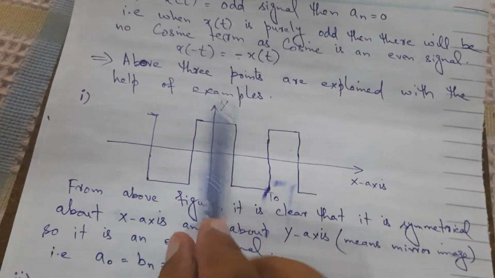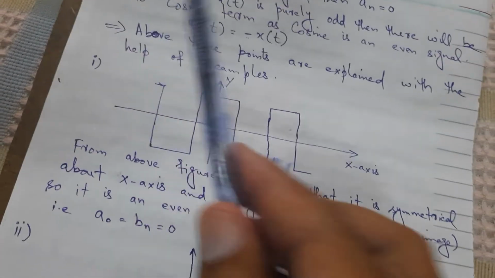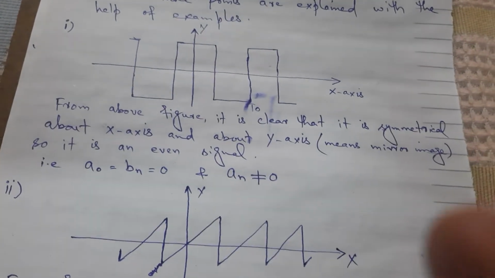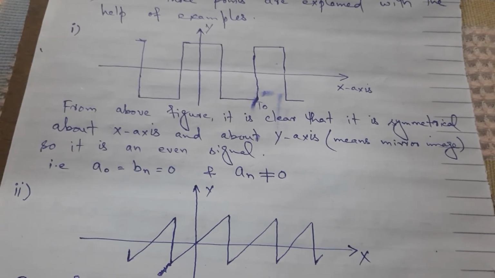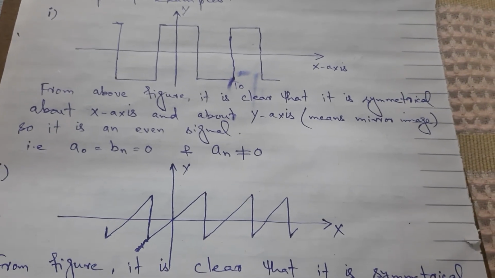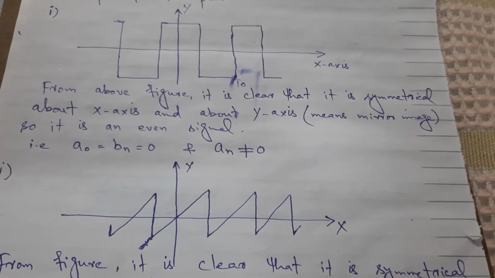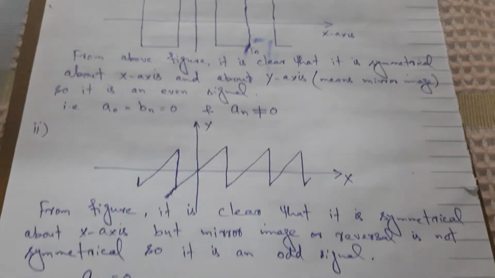If we fold this image around the y-axis, then we will get the same mirror image. So this is symmetrical about the x-axis and also the y-axis, which means a naught is equal to 0 and b n is equal to 0. So we only have to calculate the value of a n.